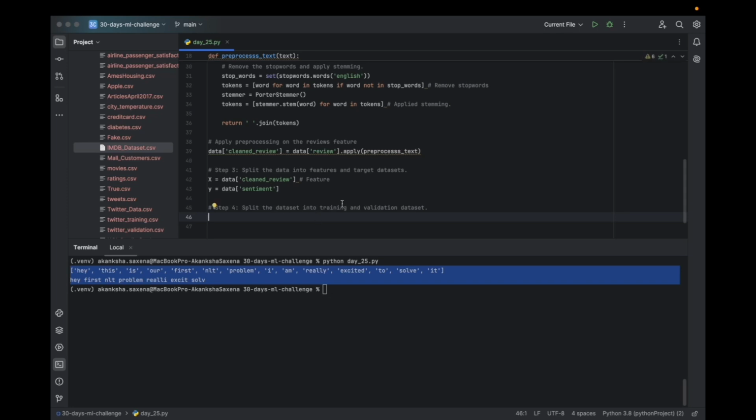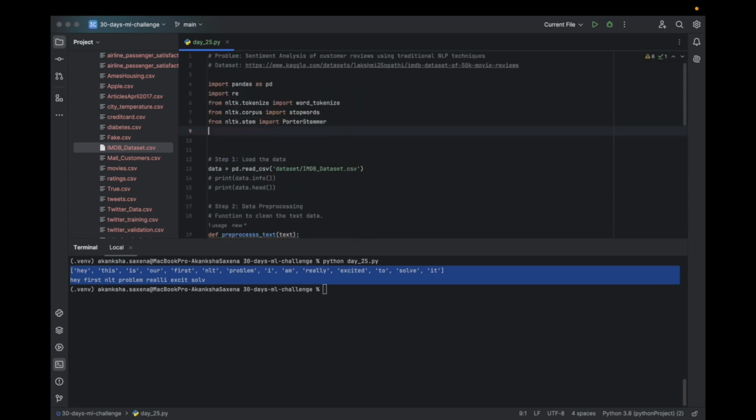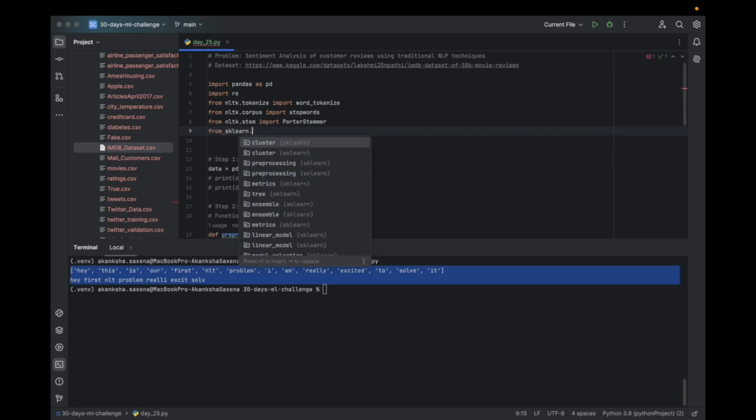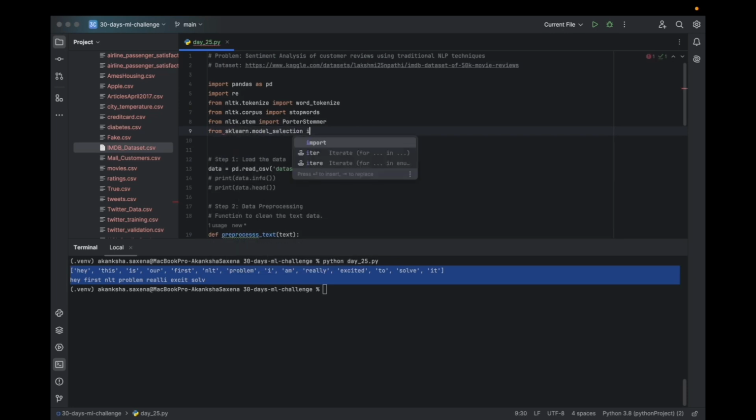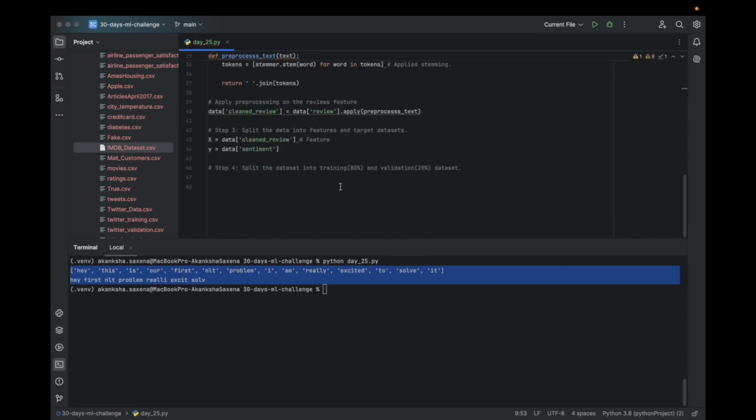The training is going to be 80%, and this is going to be 20%. We need to import the library for them. So from sklearn model selection, import train test split. So we will split it.